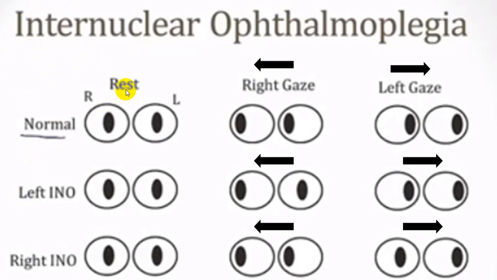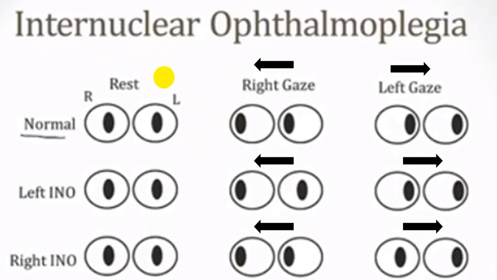When you ask the person to look straight at a distant object without moving the head, both eyeballs will be in the center, unless the person has a 3rd, 4th or 6th cranial nerve palsy, where the eyeball can be deviated to one particular area. So that will be very easy. You can have what we call strabismus if there is an involvement of the nuclear, or lower motor neuron, damage to the 3rd, 4th or 6th cranial nerve.